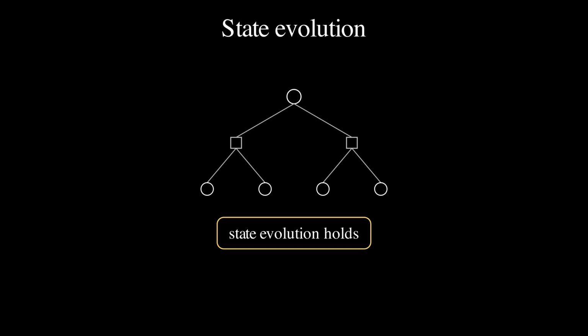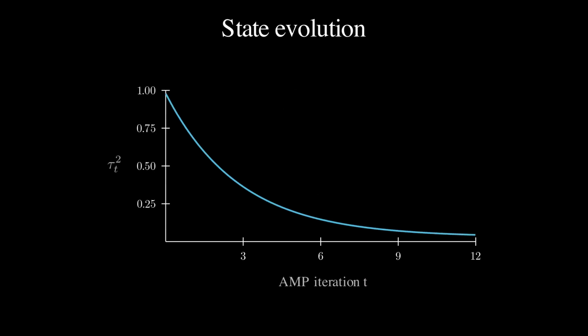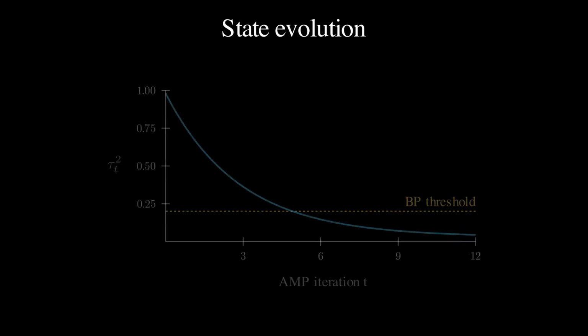With it, state evolution holds rigorously, even though the denoiser is non-separable. State evolution reduces the high-dimensional system to a single scalar, the effective noise variance tau squared, and a recursion that updates it each iteration. When tau squared falls below the belief propagation threshold of the outer code, decoding drives the error towards 0.